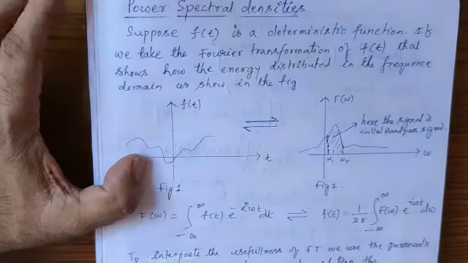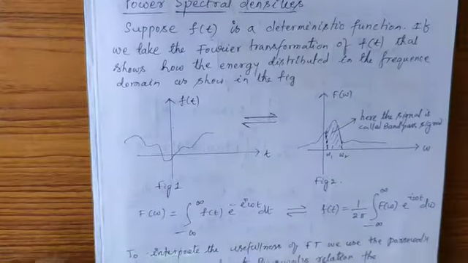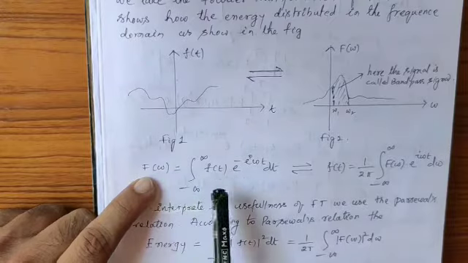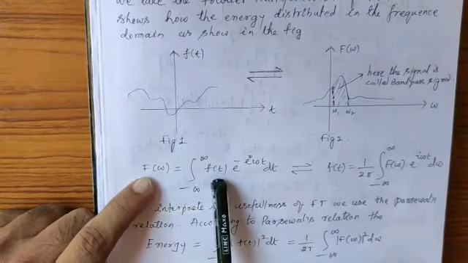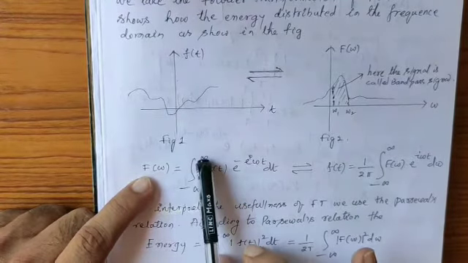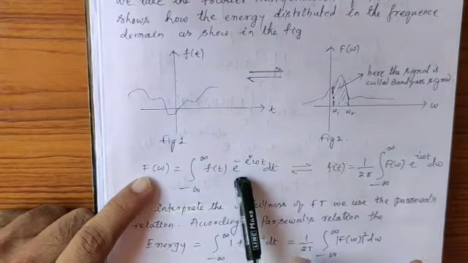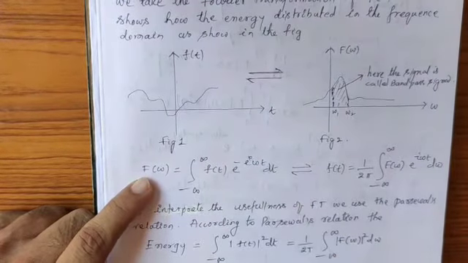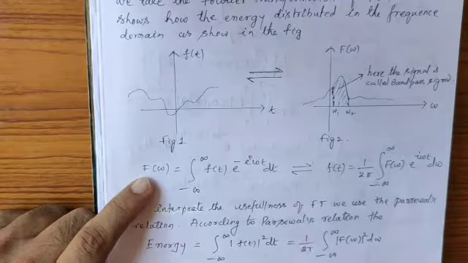The definition of the Fourier transformation is F of omega. This is the Fourier transformation of the function f of t, which is the integral from minus infinity to plus infinity of f of t and the exponential function e power minus i omega t, of course complex, into dt.